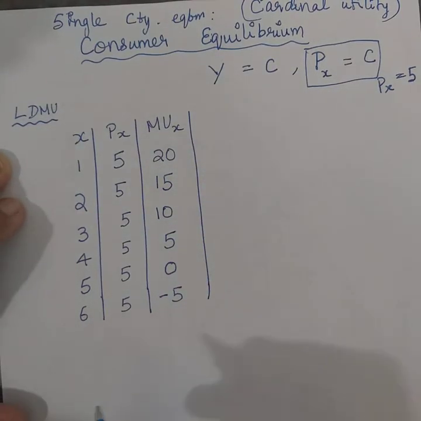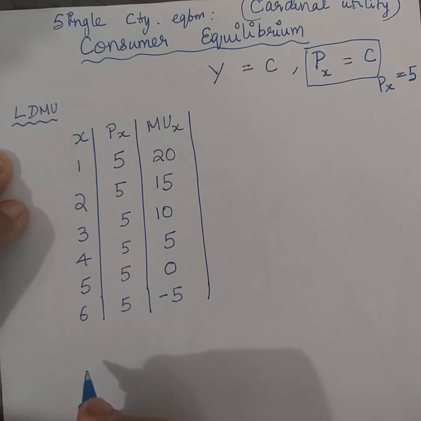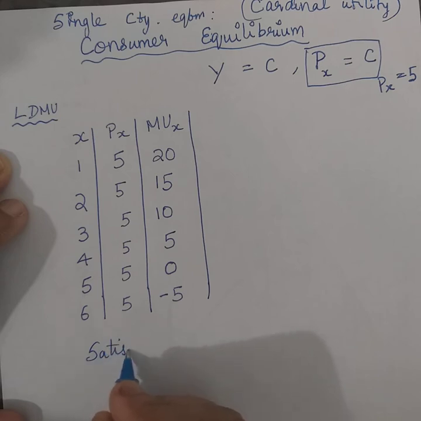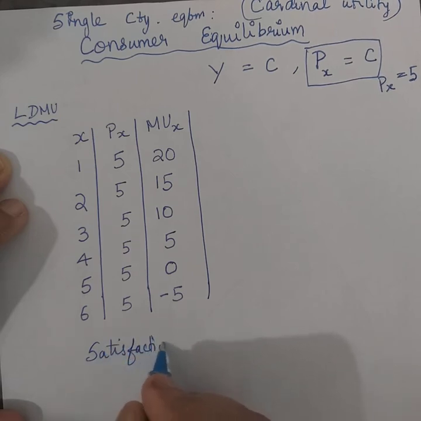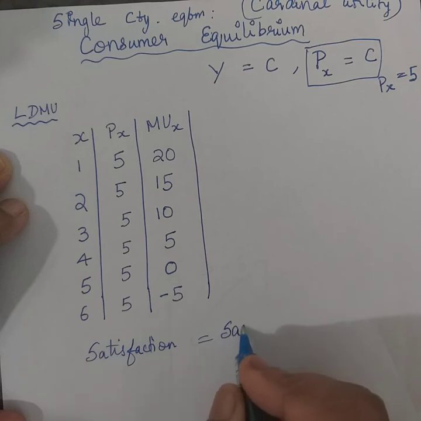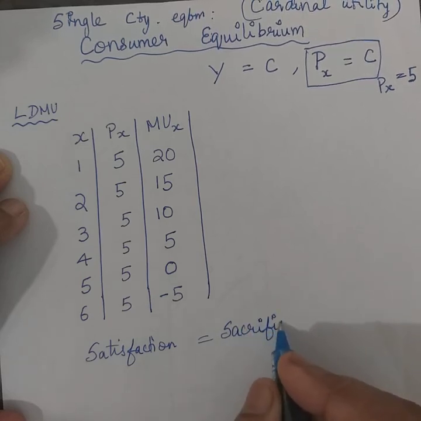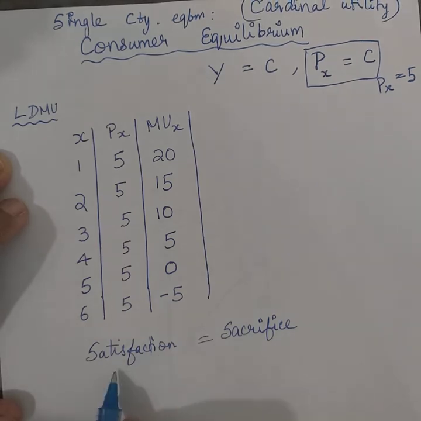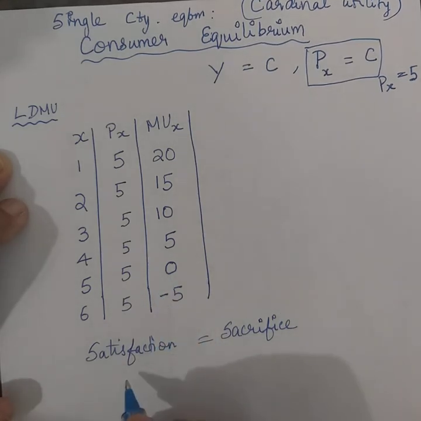Now still you do not know where the consumer attains a so-called equilibrium. Normally in real life, the satisfaction is what is going to be equated to the sacrifice. To understand whether the product is worth it or not, the worth of the product will be equated to the satisfaction derived from it. In this model, satisfaction is described through the utility, more specifically the additional utility.